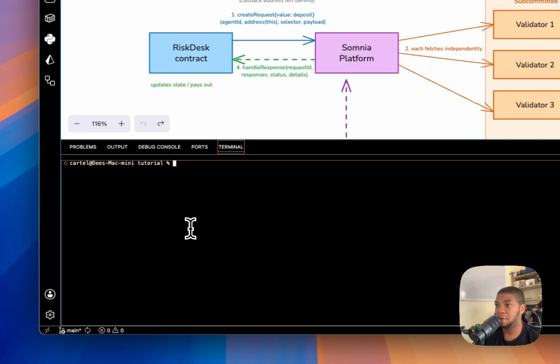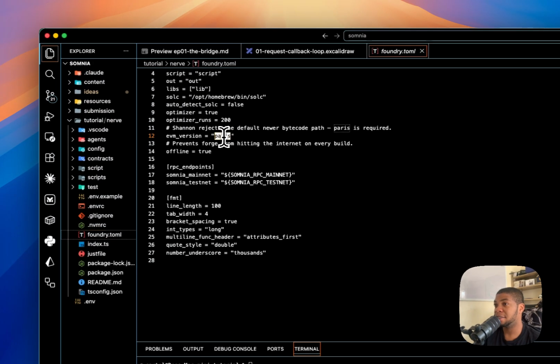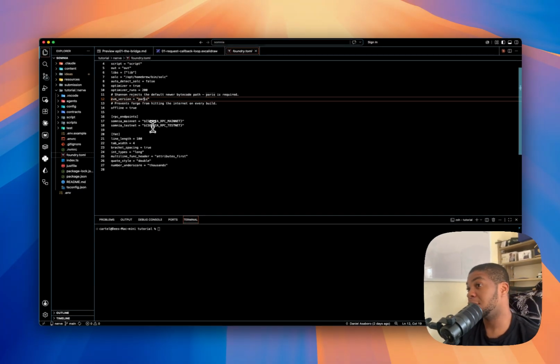I'm going to walk you through everything. The reason I did not start from a blank Forge project is that I cloned this Somnia Foundry starter because it already encodes things about this chain. Otherwise, I would have to relearn them by hand. One of them is the event pairing, and the legacy deploy script. It's public, it's in the description, so you can follow along from the exact same thing. Begin where the chain quirks have already been solved, so you're not fighting setups, you're just going directly into the code.